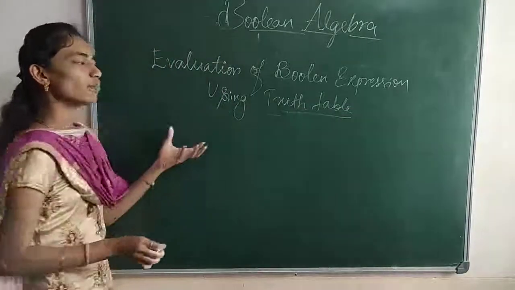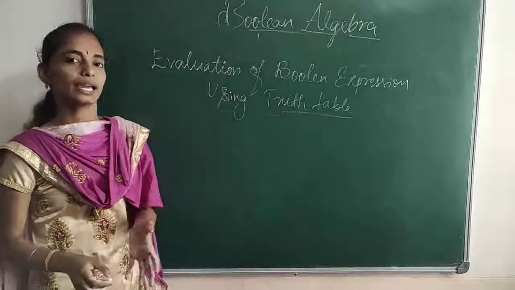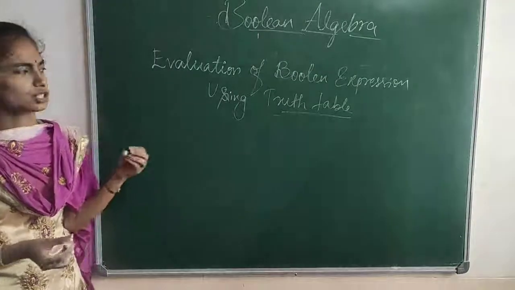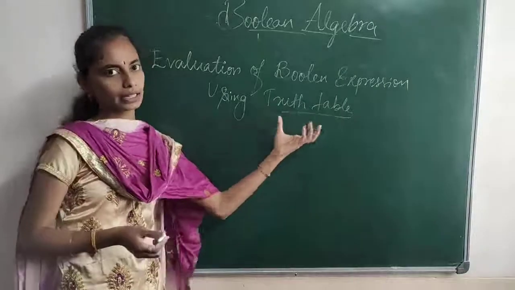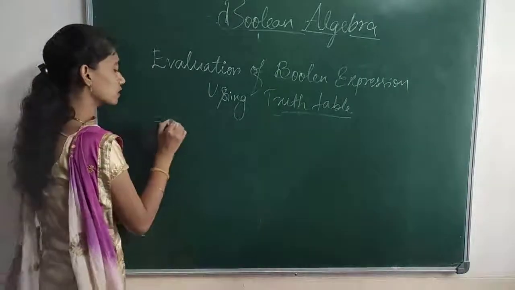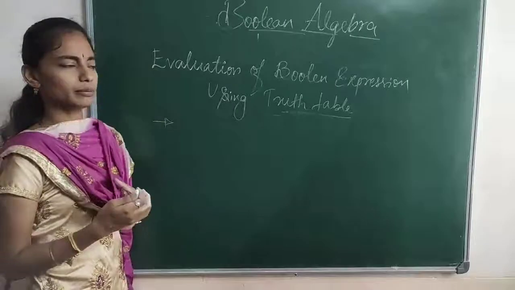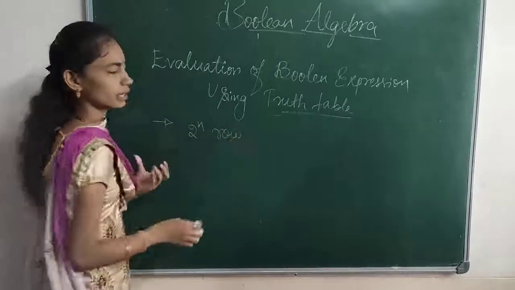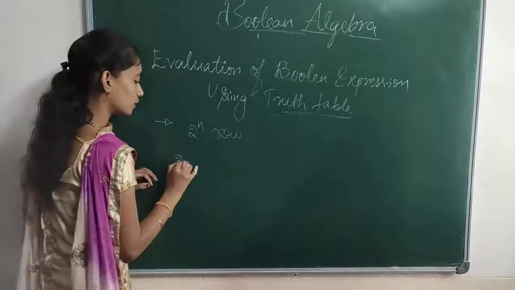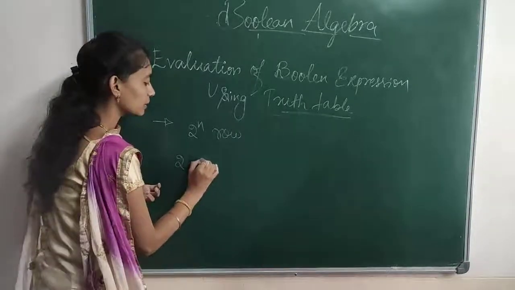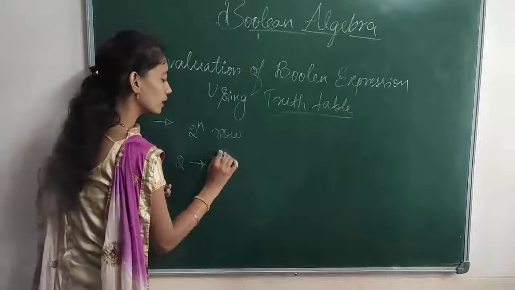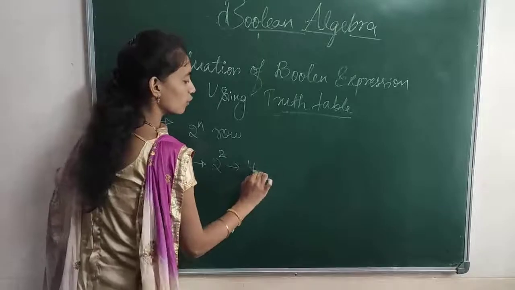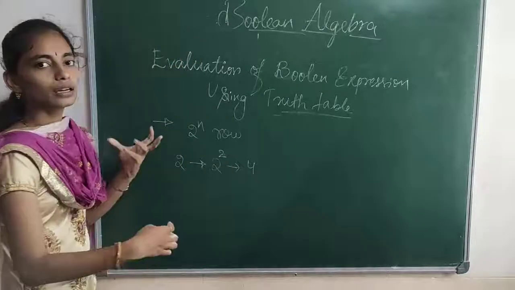Okay. So with the help of a truth table, we have to evaluate the Boolean expression. To evaluate this Boolean expression means we have to write the truth table. To construct this truth table, for n variables we have 2 power n rows. If we are using 2 inputs, 2 power n with n value 2, so 2 power 2 is 4. So we have 4 rows in the combination.